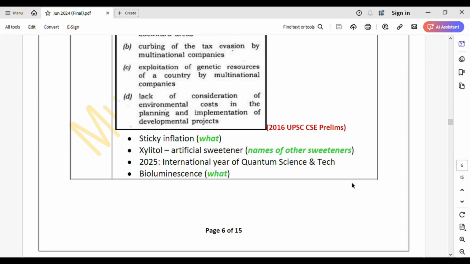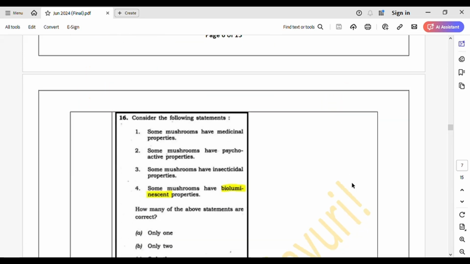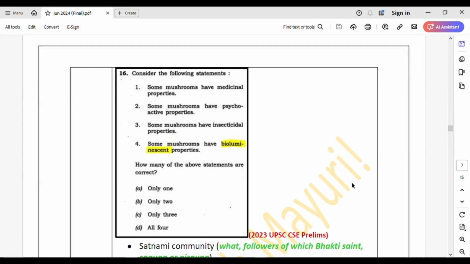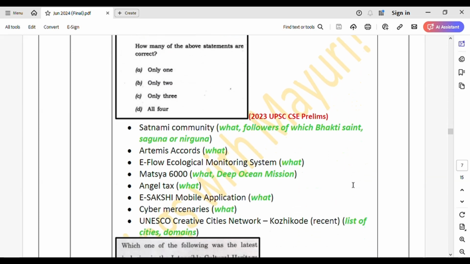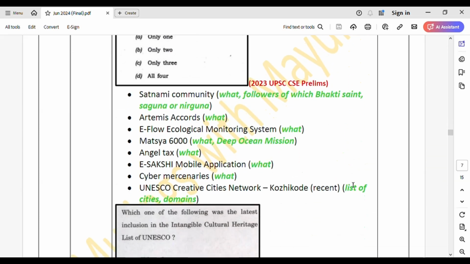Then just remember that 2025 will be the International Year of Quantum Science and Technology. Then what is bioluminescence? Just see what it is, because sometimes it makes answering a question very easy. There was this question in 2023 prelims. In one of the options they had mentioned the word bioluminescent. If you know what it means, it becomes easier. You could have solved this question anyway, but if you know something, you become more sure of the option you're choosing. So just Google the term. Then see about the Satnami community. What is it? Followers of which Bhakti saint? Does it belong to the Saguna school or the Nirguna school?